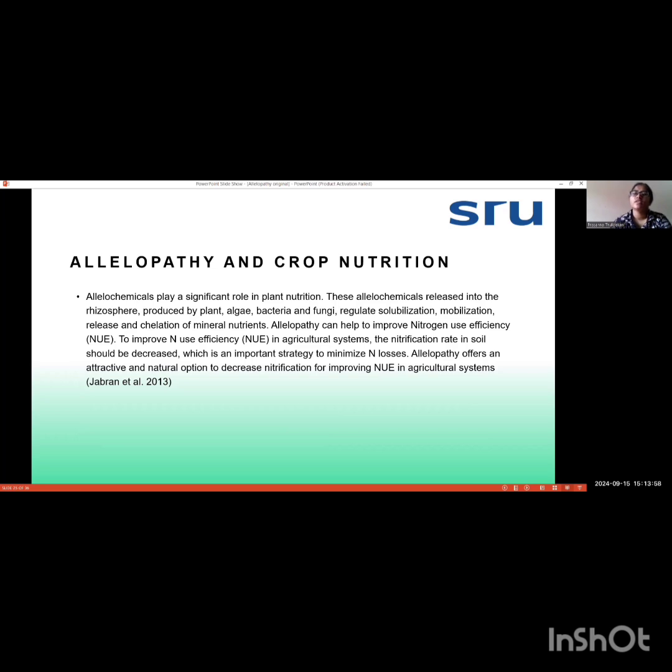Allelopathy offers an attractive and natural option to decrease nitrification by improving nitrogen use efficiency in agricultural systems. And it was given by Zabran et al. in 2013. Zabran in 2013 investigated that allelopathy is causing a greater impact on the crop nutrition by improving the nitrogen use efficiency.